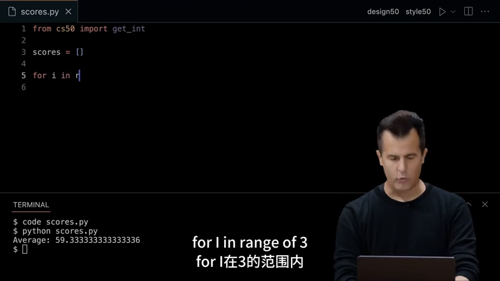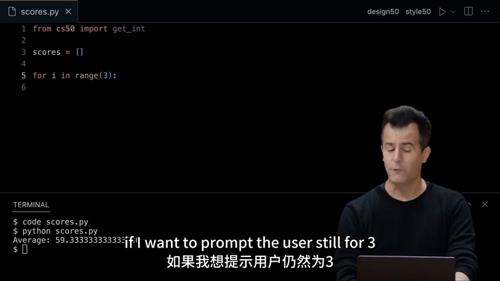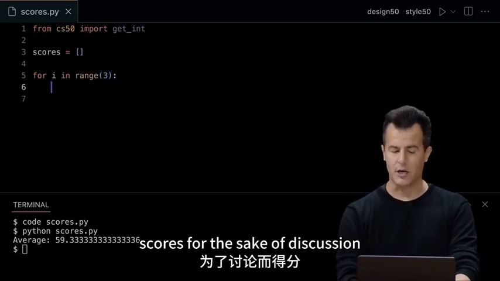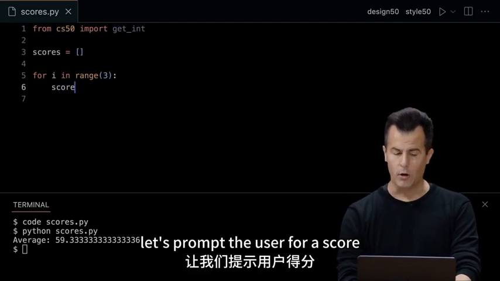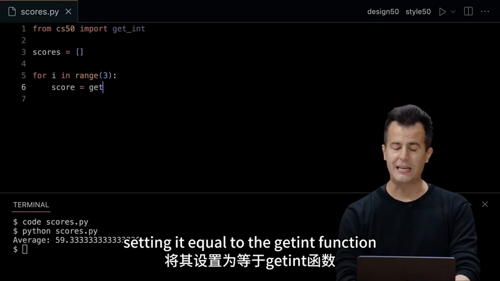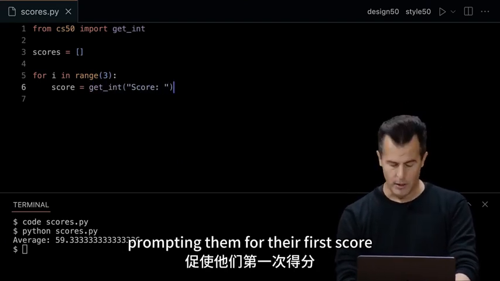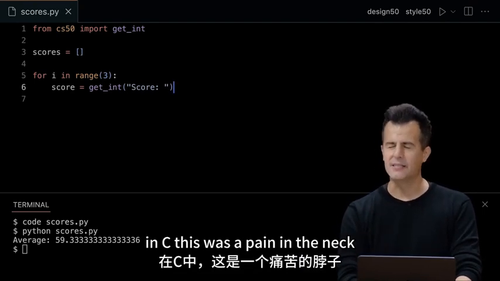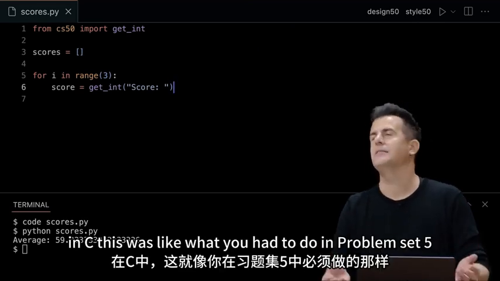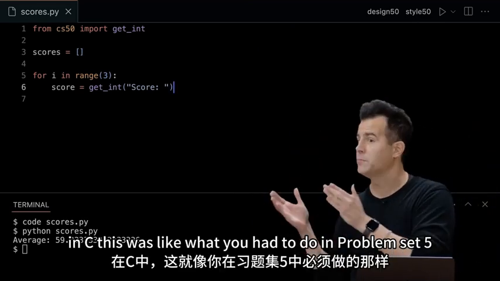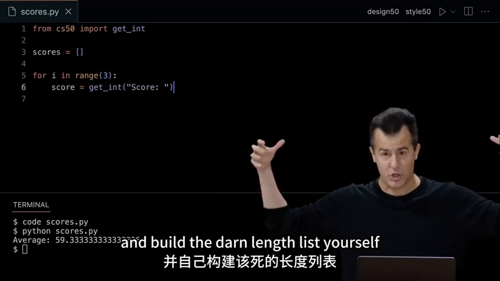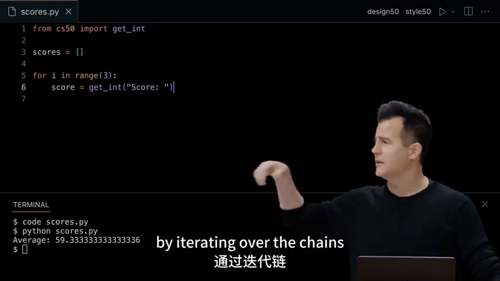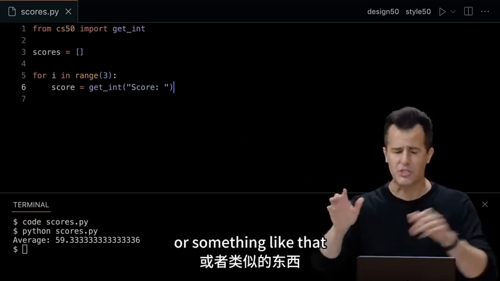And now let's go ahead and put things in that list as follows. For i in range of 3, if I want to prompt the user still for 3 scores for the sake of discussion, let's prompt the user for a score, putting it in a variable called score, setting it equal to the get_int function, prompting them for their first score. But then let's put that score in the list. In C, this was a pain in the neck. In C, this was like what you had to do in problem set 5 and build the darn linked list yourself by iterating over the chains and appending it to the end or to the beginning or something like that.